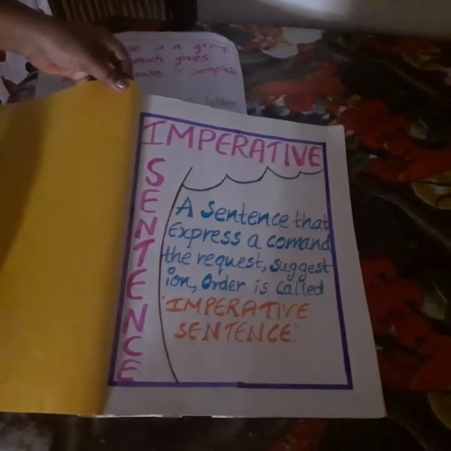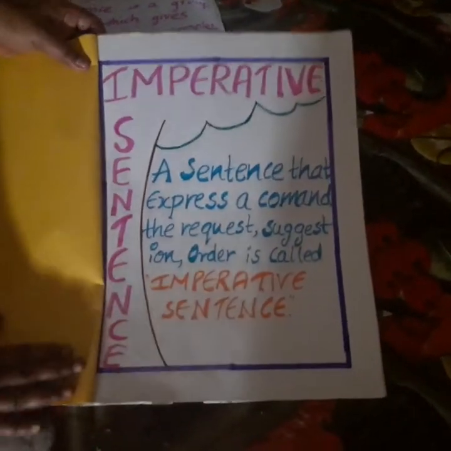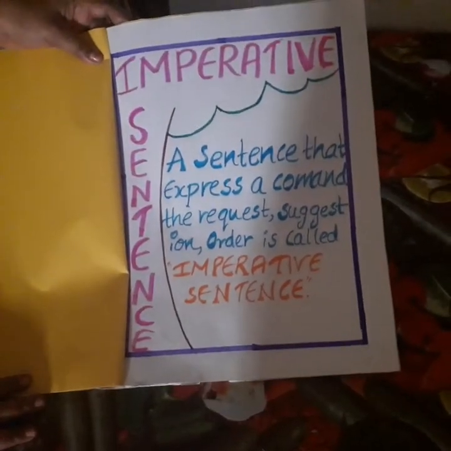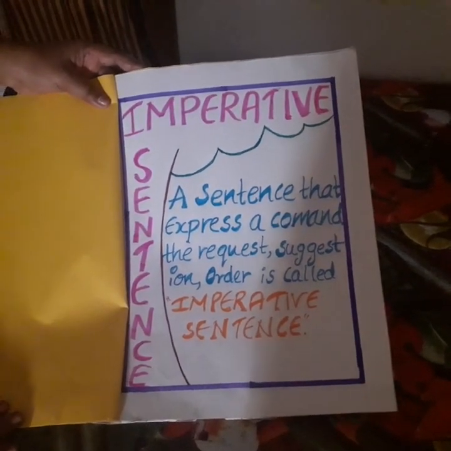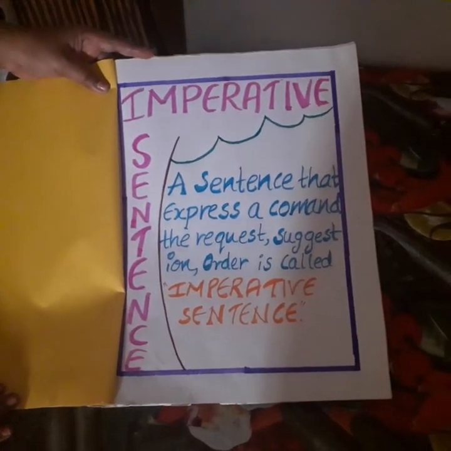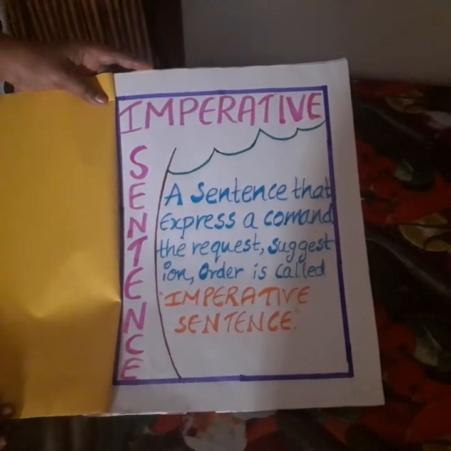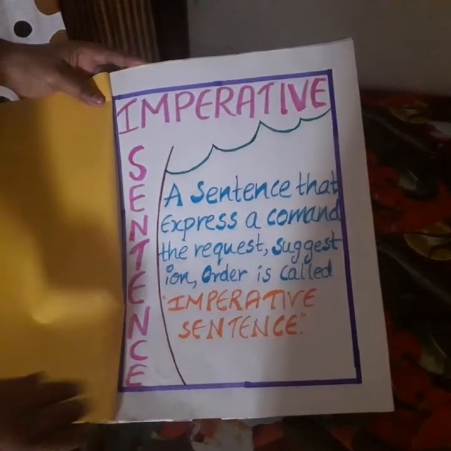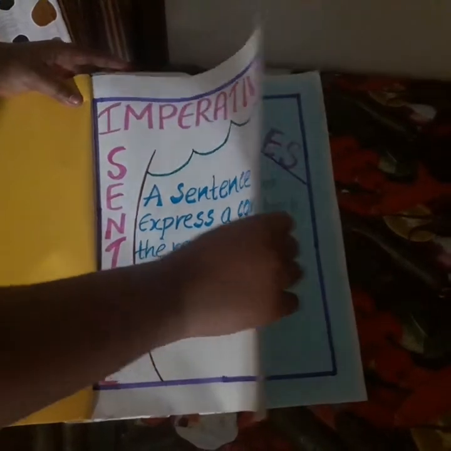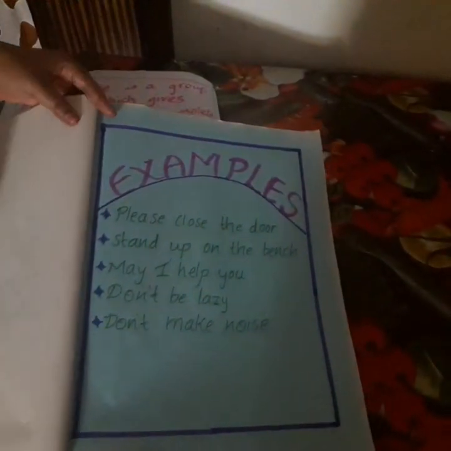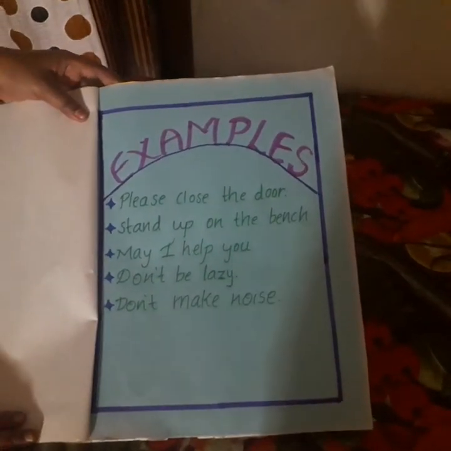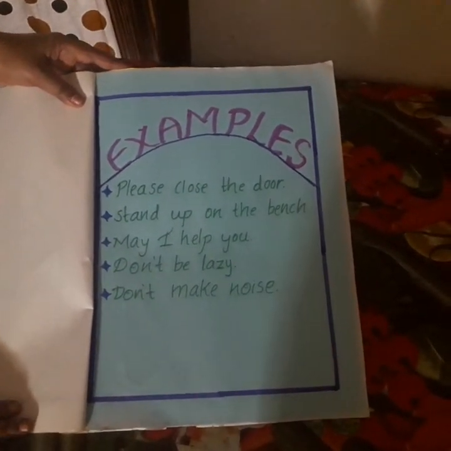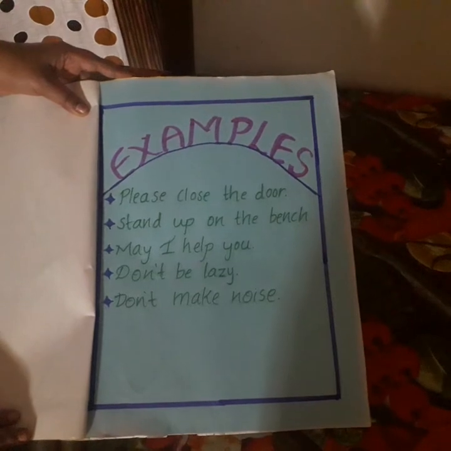Now let us see the second one, as I told, that is imperative sentence. What is an imperative sentence? A sentence that expresses a command or a request or a suggestion is called an imperative sentence. I think you know what commands are, when we request someone or when we command. Here are a few examples. Please close the door. Stand up on the bench.